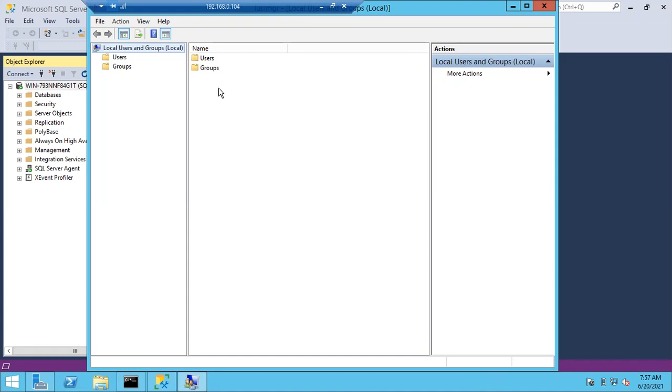Do we want to make the user an admin or no need? It depends on the requirement. All the DBAs will be local admins. Usually they are members of the local admin group. Why? Because we have to perform a lot of maintenance activities, like cleaning the drives, installing the SQL servers, or deleting the instances, which need local admin privileges.